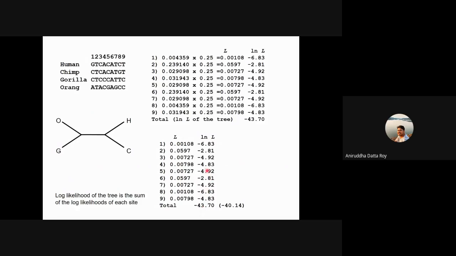By the way, this is when you do it by hand, minus 43.7. Whereas when you feed in this data and you ask the program to find out the likelihood, it gives you a different value. Why do you think it has given a better likelihood score? Remember, this is actually a better, larger number. So why do you think the program has managed to give a better likelihood score? What do you think it has changed? Any ideas?